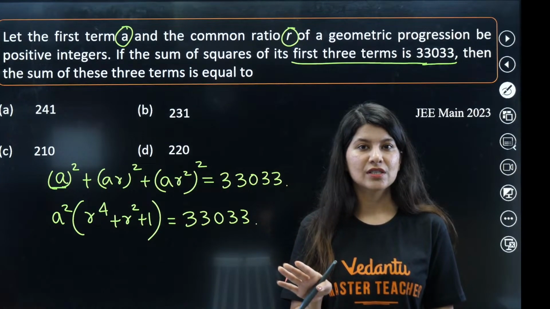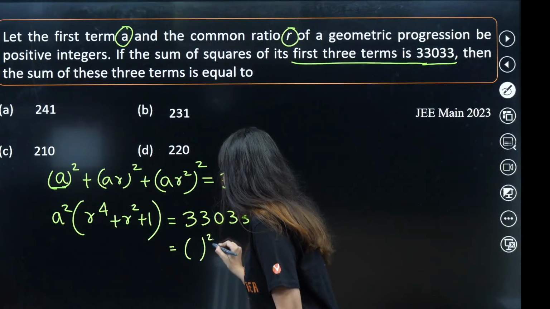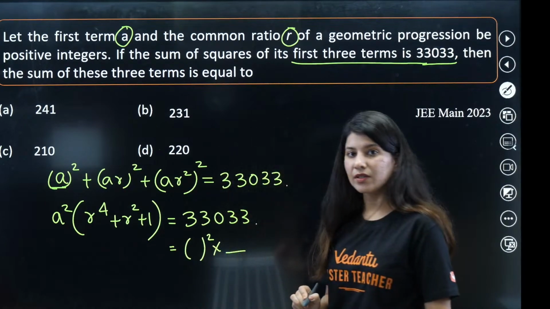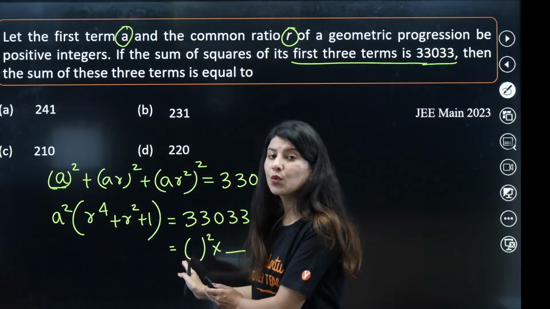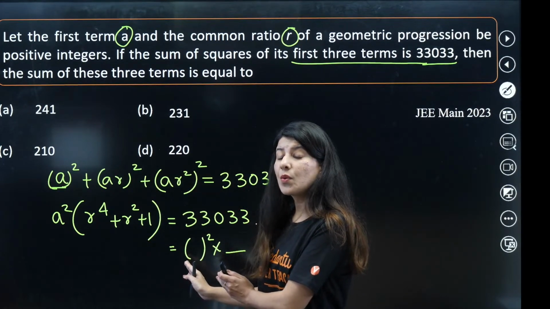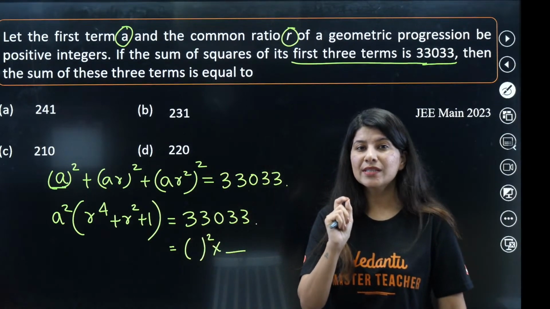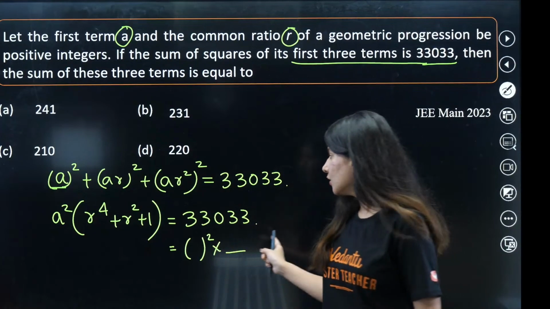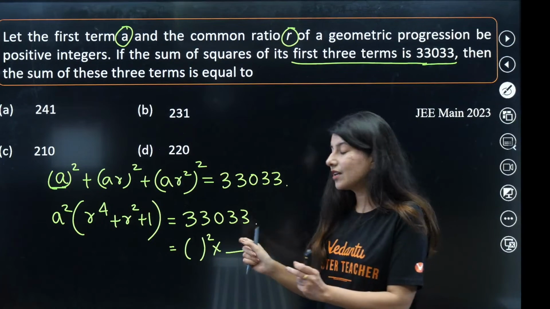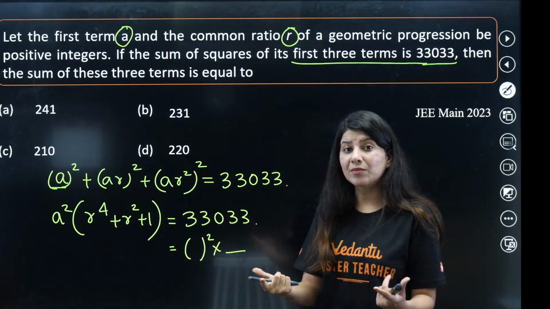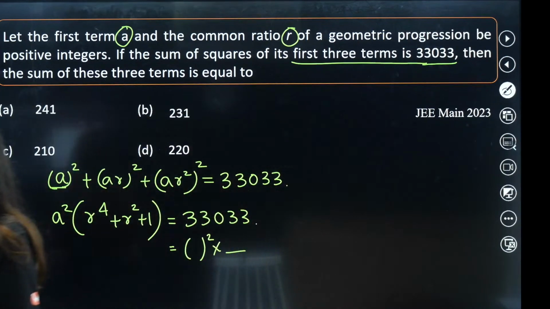Just write this as square of something into any number. This particular expression is having square of some quantity, square of a prime number actually. So I will give you 30 seconds to think about it: 33033 is having square of which prime number.